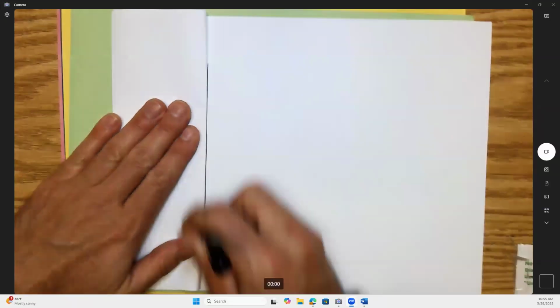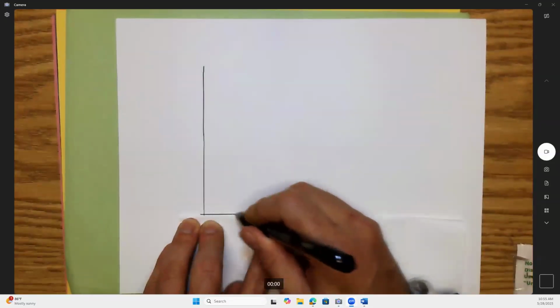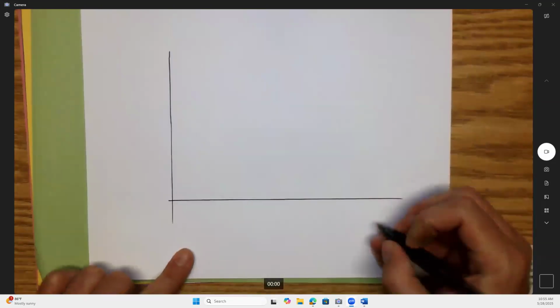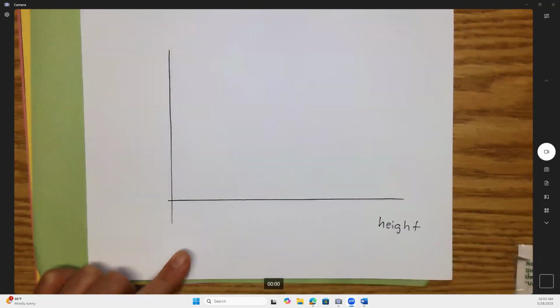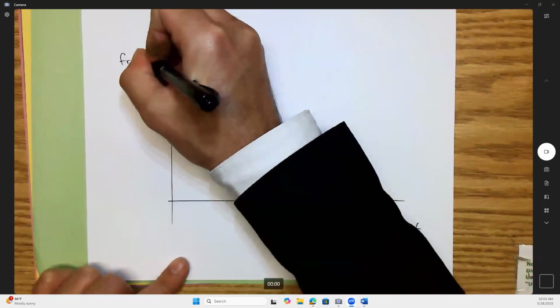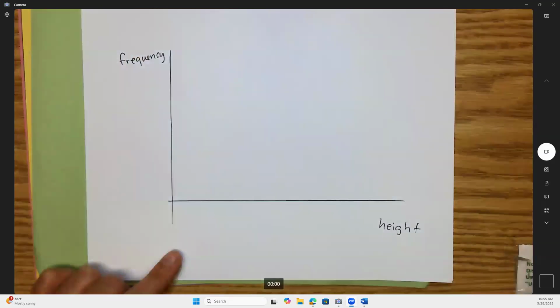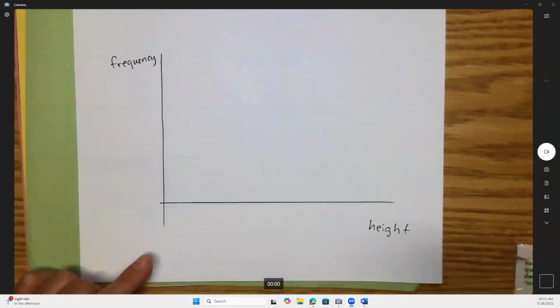But let's say you polled, say, 1,000 people. And you asked, what is your height to the nearest centimeter? And maybe make a bar chart, or I think they call it a histogram. So I'm going to put frequency on the vertical axis here. I'm not going to put any numbers here, but I just want you guys to see the overall shape, the big idea of what we're looking at.